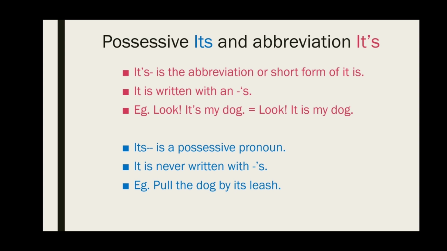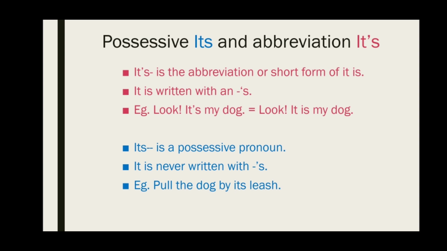Whereas now let's look at the blue colored sentences. Its without an apostrophe is a possessive pronoun. It is never written with an apostrophe s. The example is: pull the dog by its leash. Its means the leash that belongs to the dog.